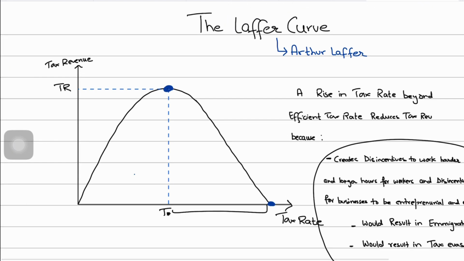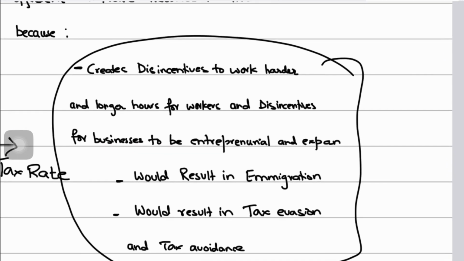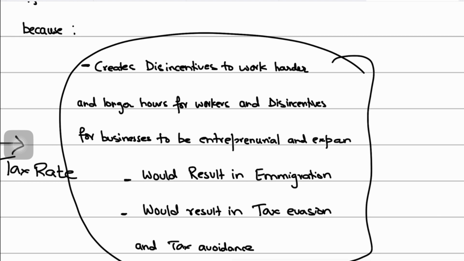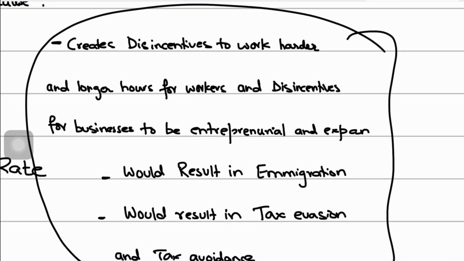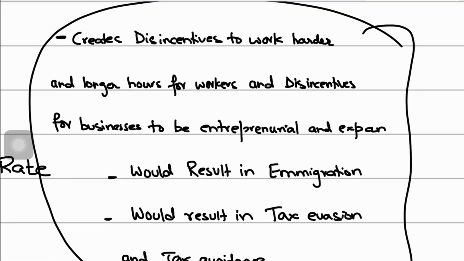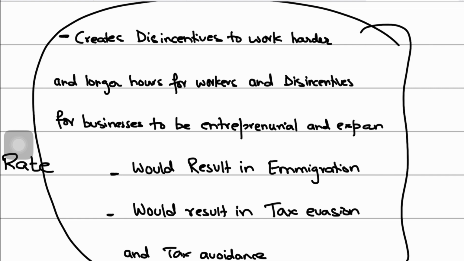Like I said, these three are the reasons why people and businesses adjust their behaviors to minimize their tax burden. This is the adjustment: they end up working fewer hours. Businesses don't want to work hard, businesses don't want to expand, they end up moving abroad, and people end up avoiding taxes. So these are the sorts of adjustments that are happening, right? And the end result is that it becomes counterproductive.